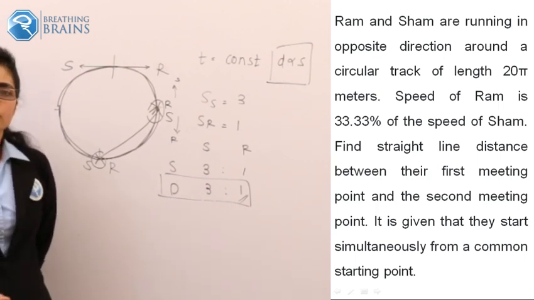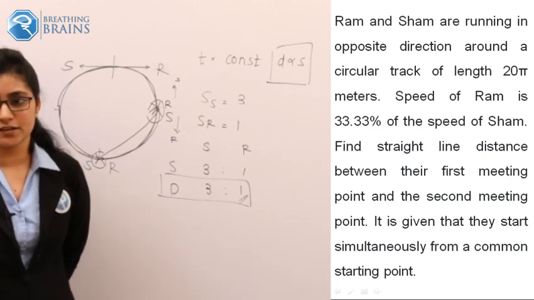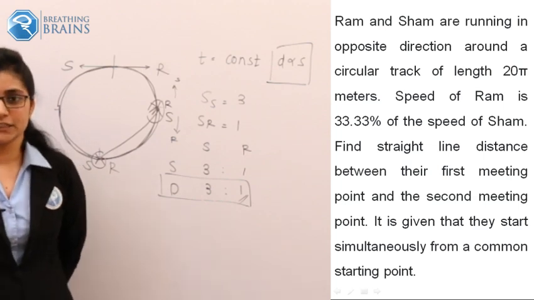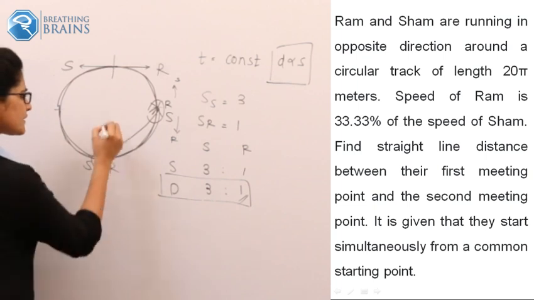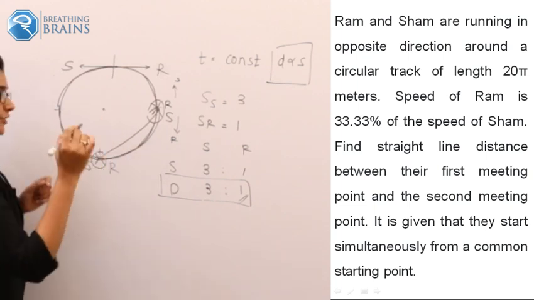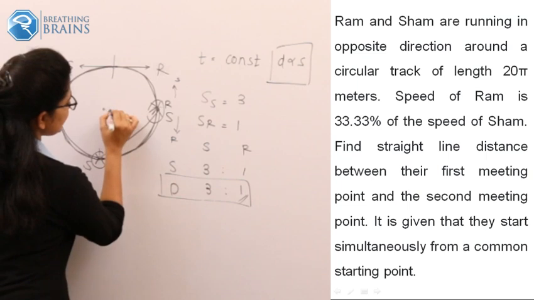What could be the logic to find out the straight line distance? Exactly, you get the answer. Sonal, that's the correct answer. That's good. 10 root 2. Now, those who are not getting this answer, please pay attention. We are calculating by what logic we could find out this straight line distance. This is your center point. Just join these 2 points. If I consider this as O, this is A and this is B.